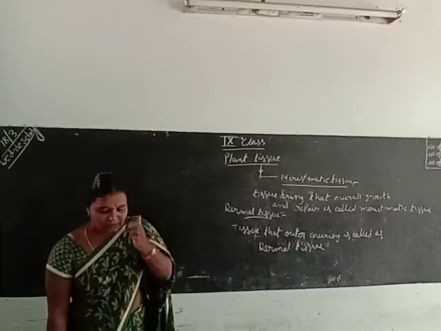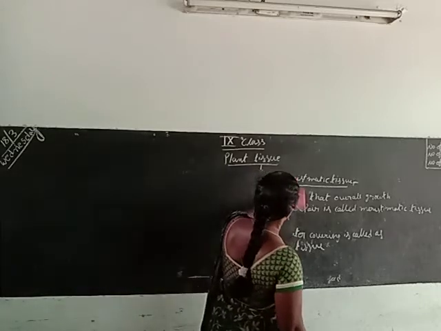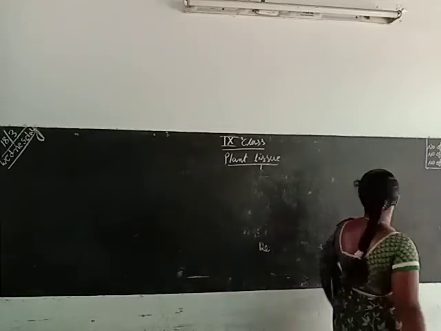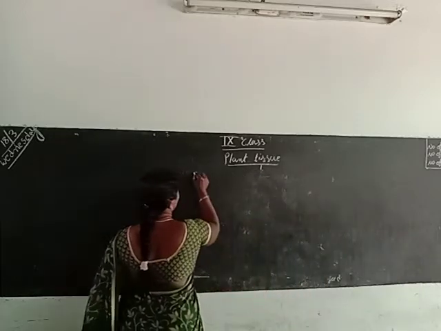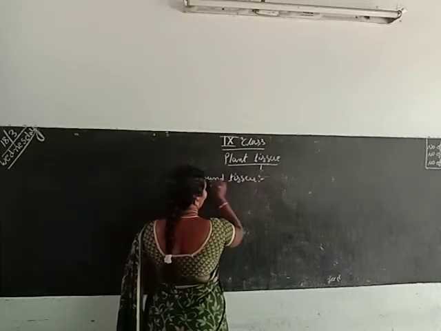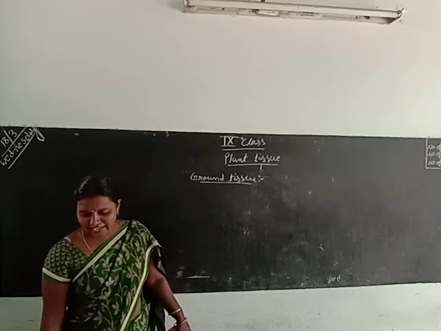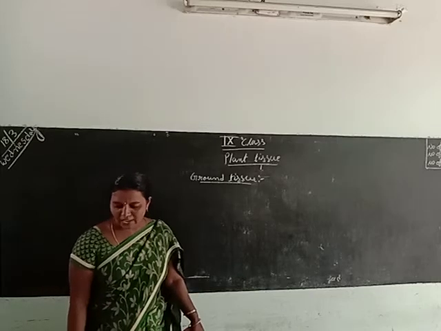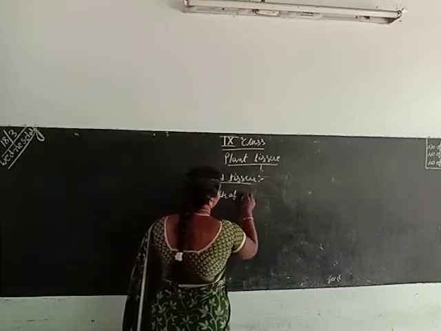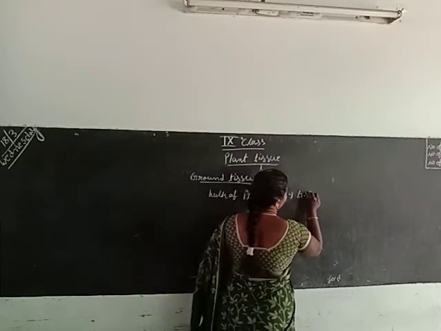Next one is the ground tissue. Ground tissue is the tissue that forms the bulk of the plant body and helps in packing of other tissues. It is called ground tissue.